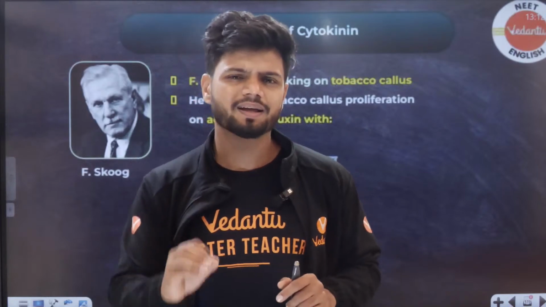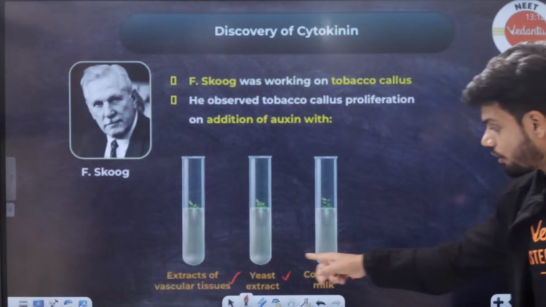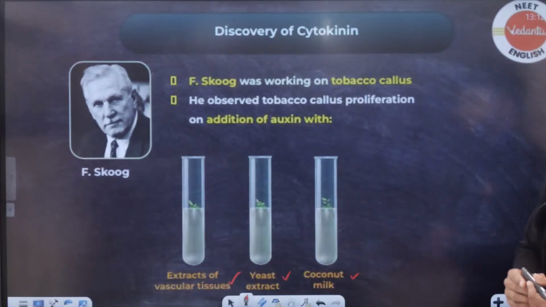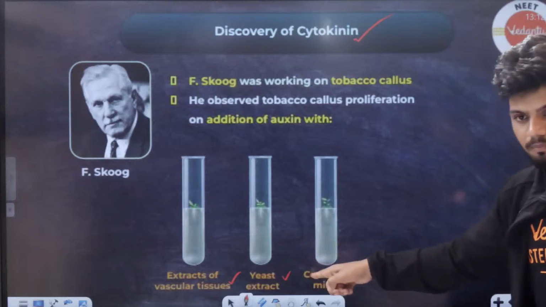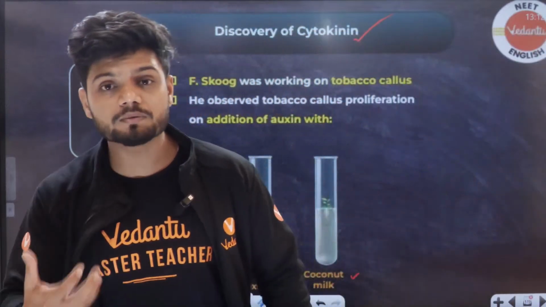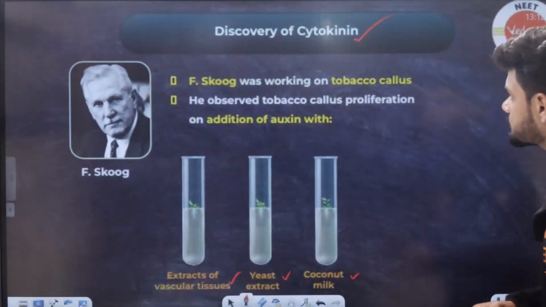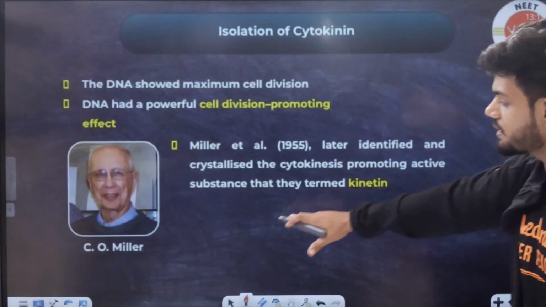Then they understood that something is present in all three extracts. Something is common. The common thing was nothing but cytokinins. So cytokinins was the common thing present in all three of them, responsible for cell division and callus growth. Tobacco callus. So isolation by Miller.